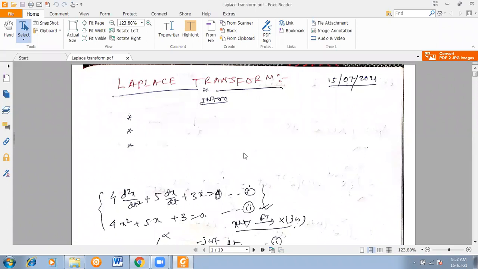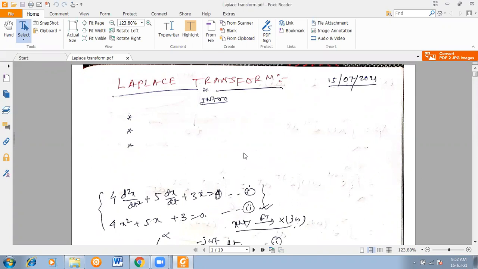So let us start a new topic today. The name of the module is Laplace transform. This is the most important chapter for your semester.